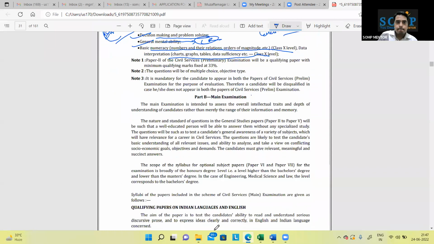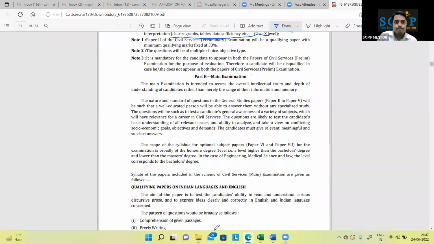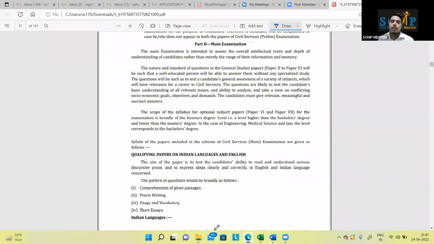Okay, mains examination. Before preparing for the main examination, people start asking me questions: sir, qualifying examinations, how should we prepare English and Hindi? No need to worry about that. Once you clear the prelims, I will take 10 days. You can prepare your regional language, or English compulsory, in 4 or 5 days.